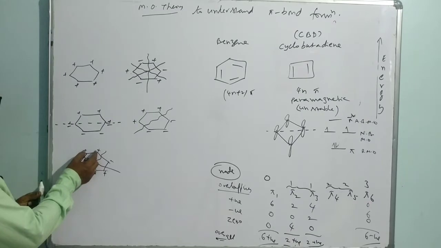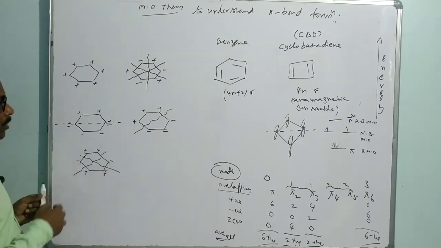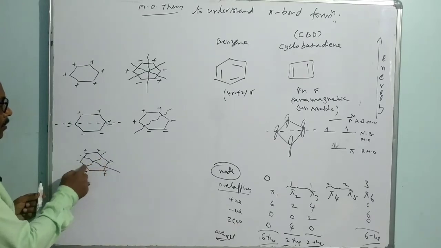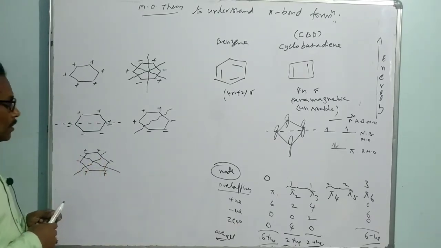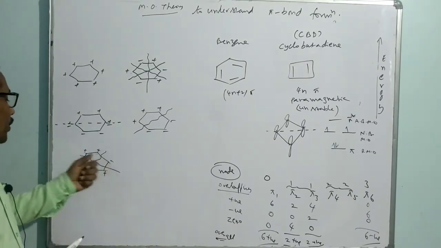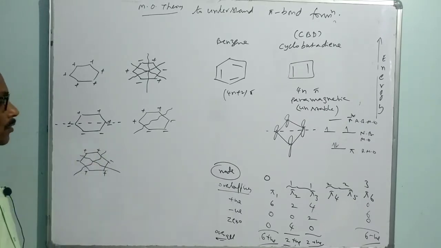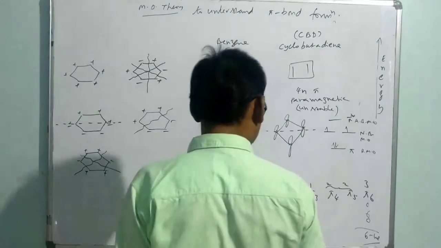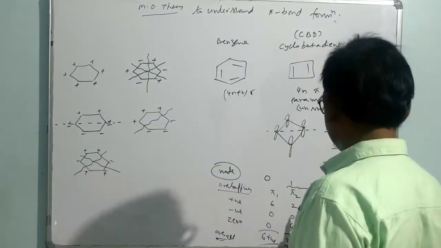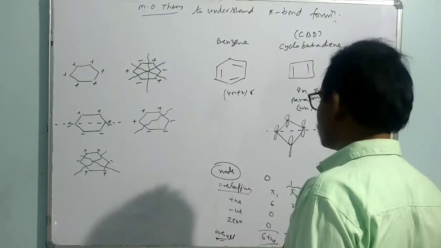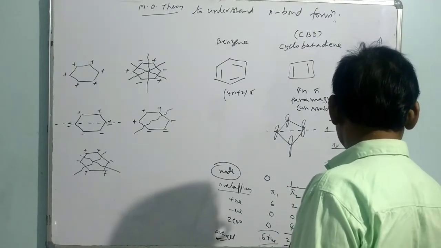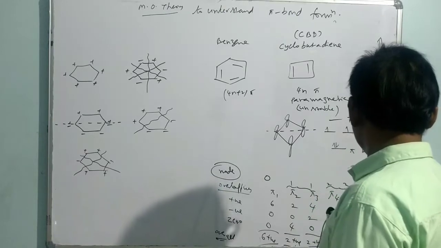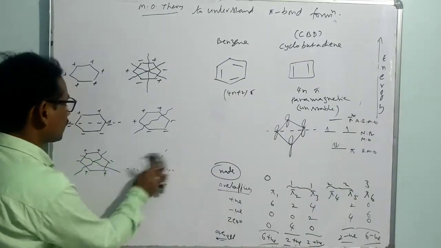These two p orbitals positive overlapping, these two p orbitals positive overlapping. But this part, this part, this part, this part, negative overlap. That means 4 are negative overlapping and 2 are positive overlapping. That is the situation. Where 2 is positive and 4 is negative, what is the net result? 2 negative we get, because negative is more dominant.